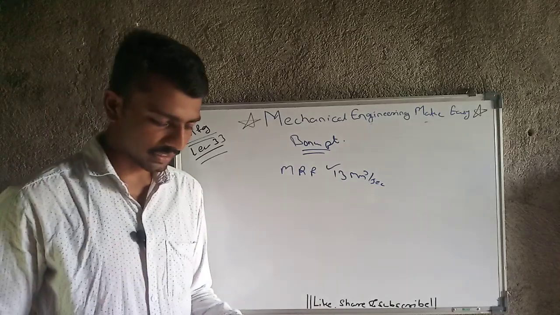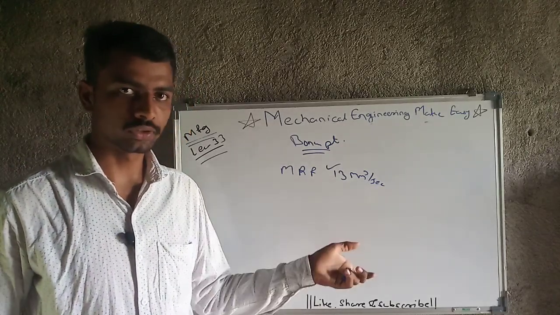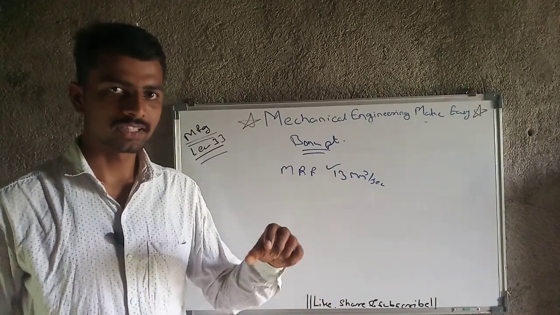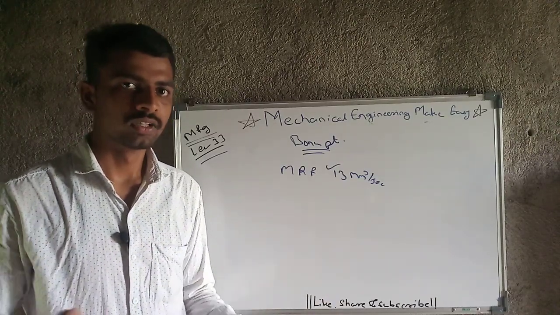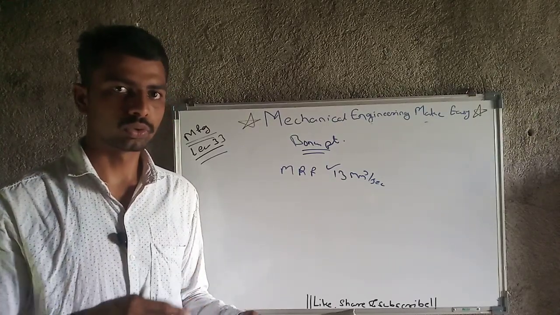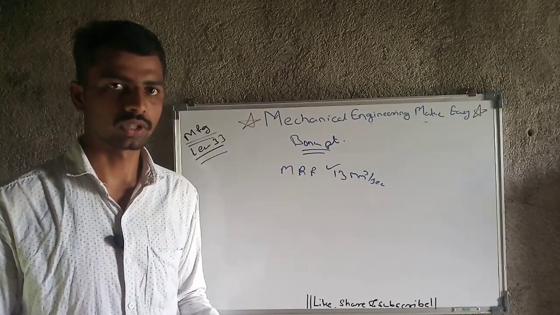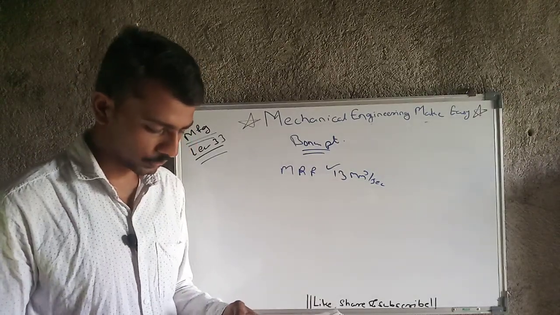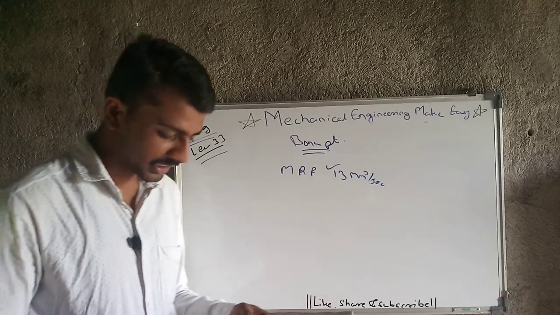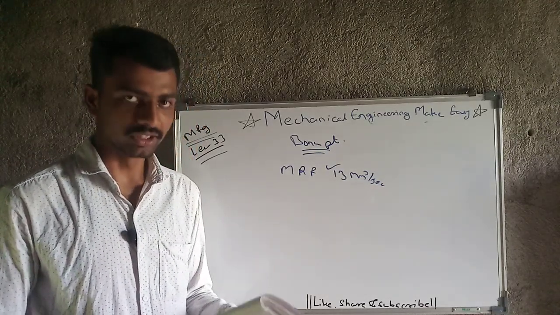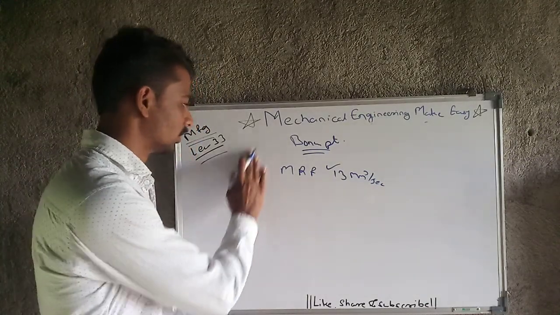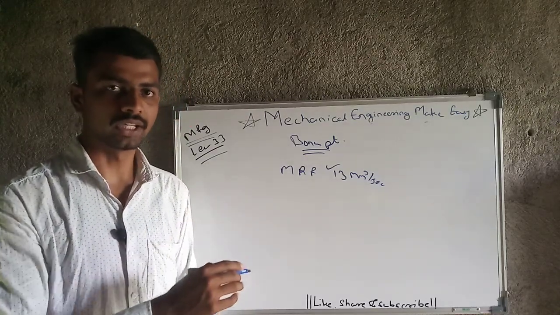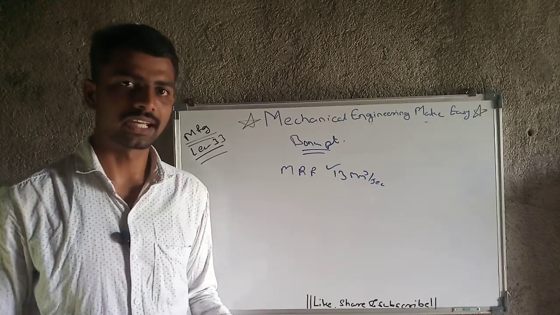Then soft materials are difficult to machine, as the tool is also soft, and in case of soft materials the abrasive particles are unable to cut or dislodge that material. That's why soft materials are difficult to machine by ultrasonic machining. Then next is limited size of cavity can be machined, as the L by D ratio is limited up to 3 only.